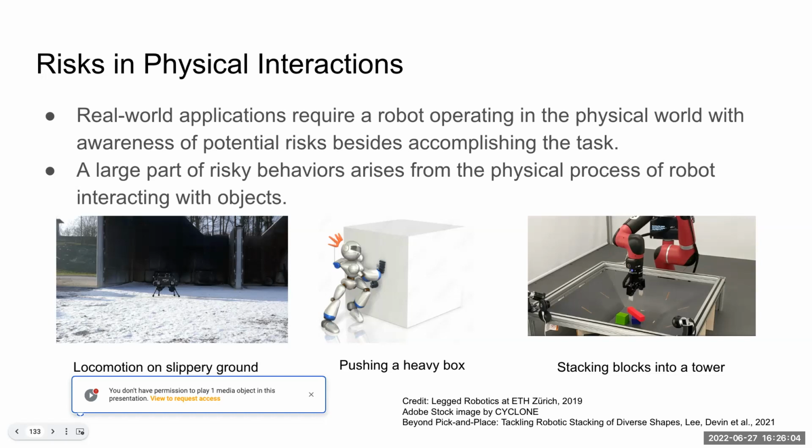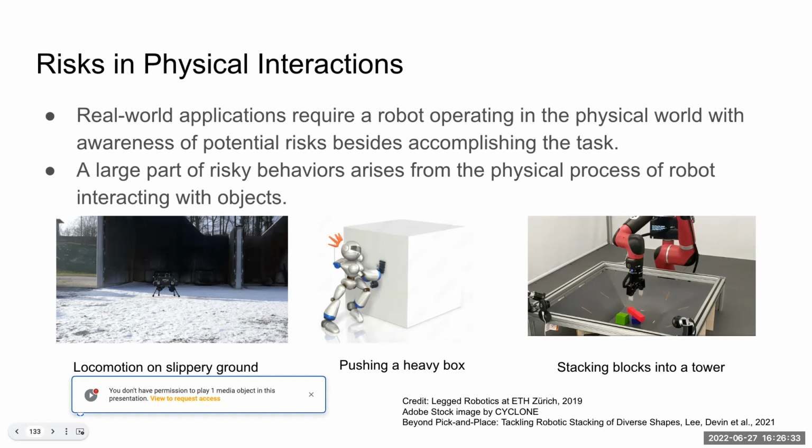In some manipulation applications, the agent may be required to stack blocks into a tower, and the agent would like to stack the lighter blocks on top and the heavier ones on the bottom to increase the stability. So all of these cases require the agent to be aware of some physical properties of the objects it is interacting with.